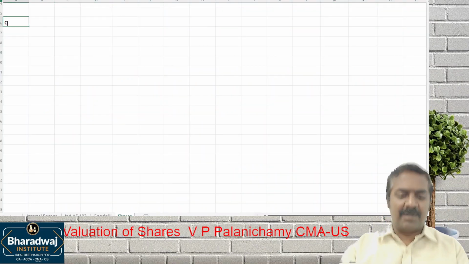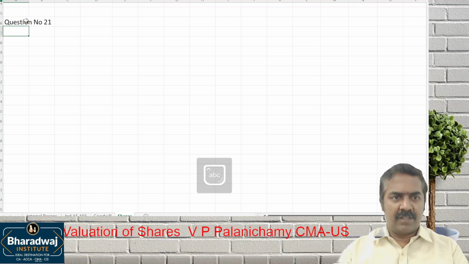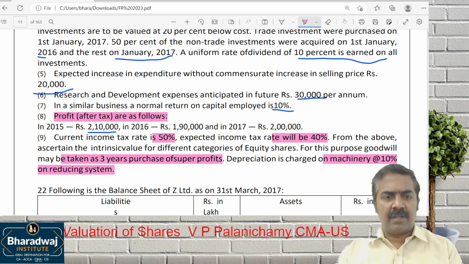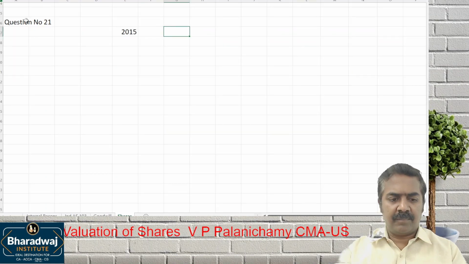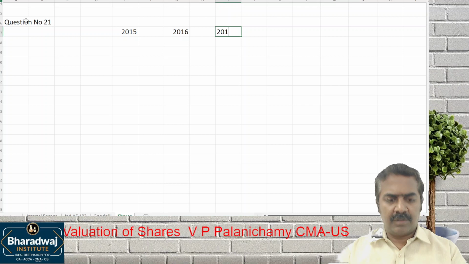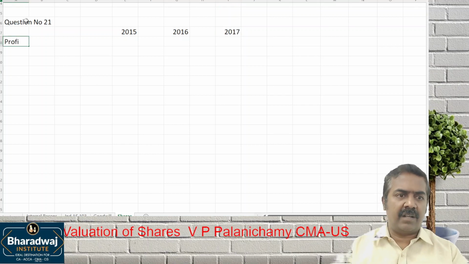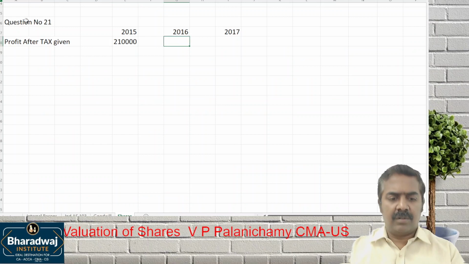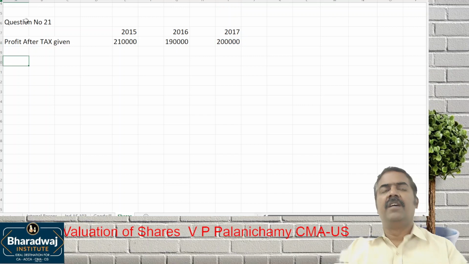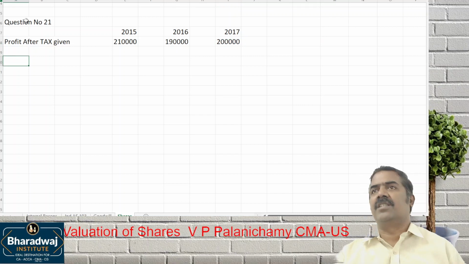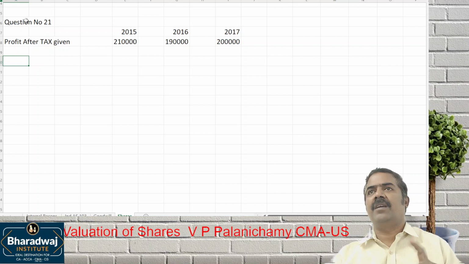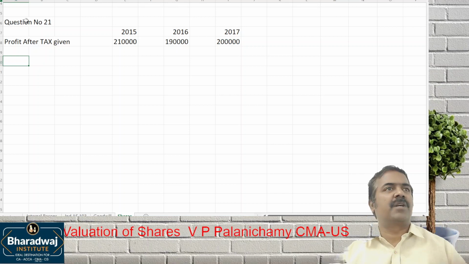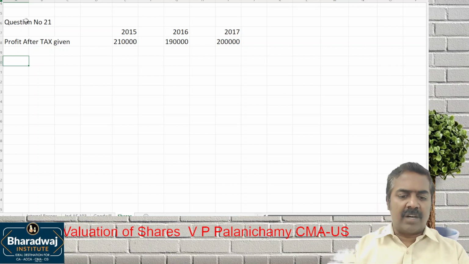So this is the question. We are given how many years' profit? 2015, 2016, 2017. Profit after tax given. What is the profit after tax given? 2,10,000, 1,90,000, 2 lakhs. Wait, this is after tax. We have to convert into before tax and do the workings. Why? Because in future your tax rate is going to be 40% and all the adjustments are subject to tax also.